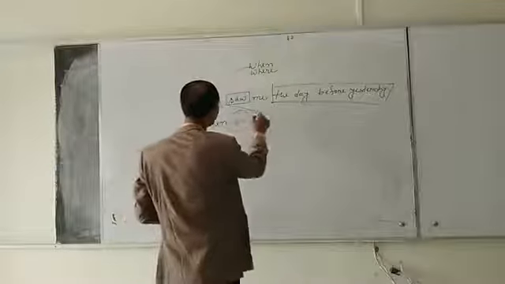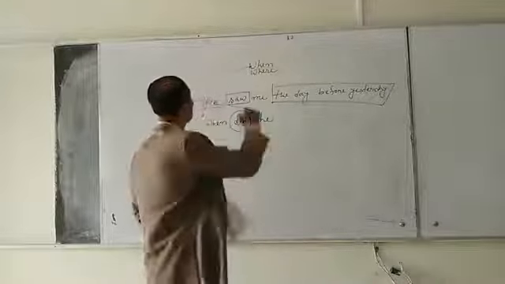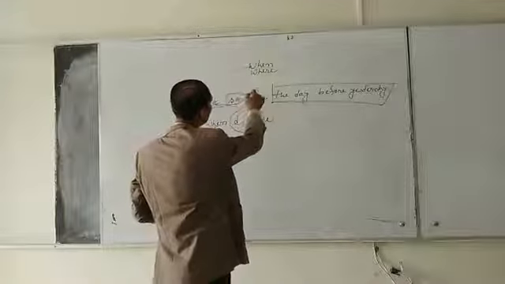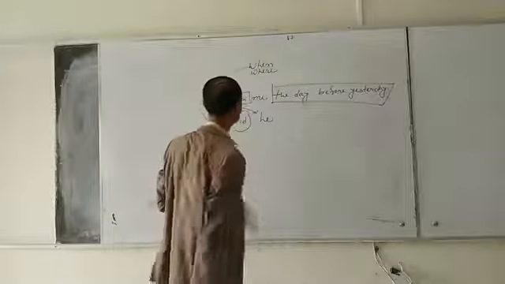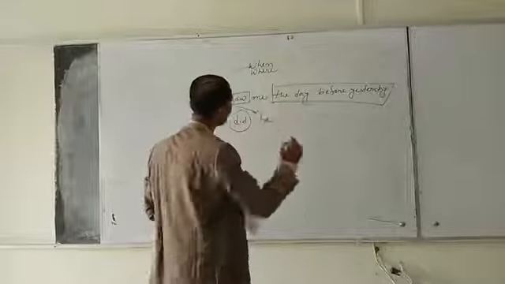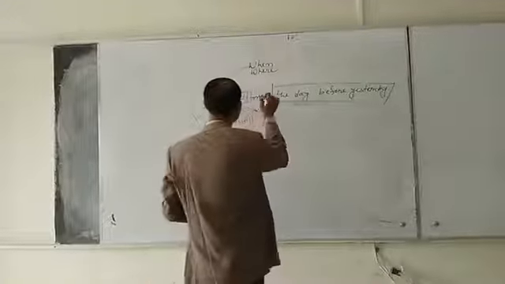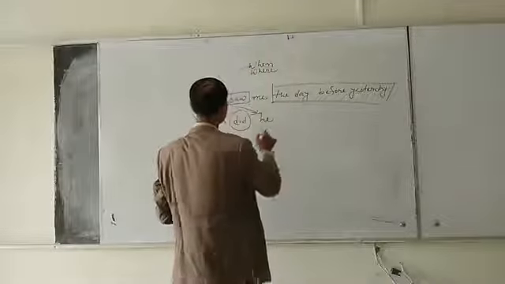When did he, then we have to use the main verb, but the main verb in the present form. Okay? As I already used did, that means the past form, so we have to use the main verb in the present form.